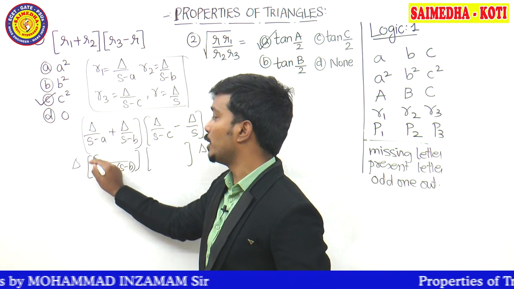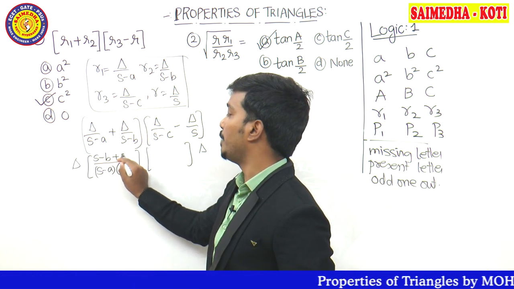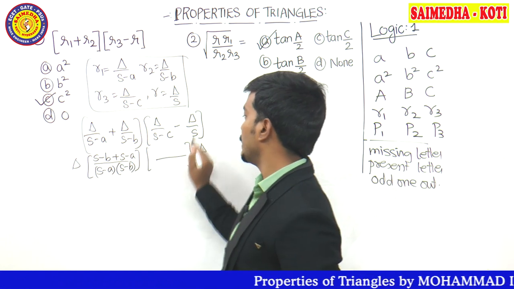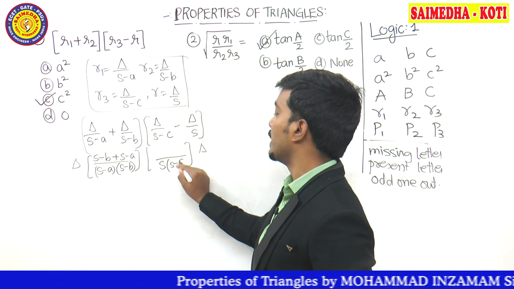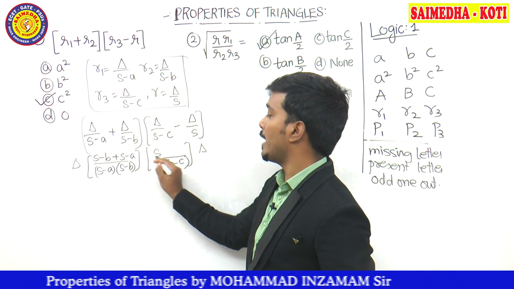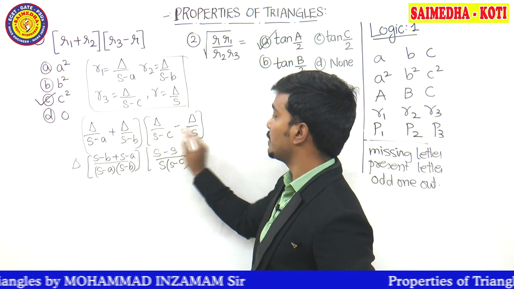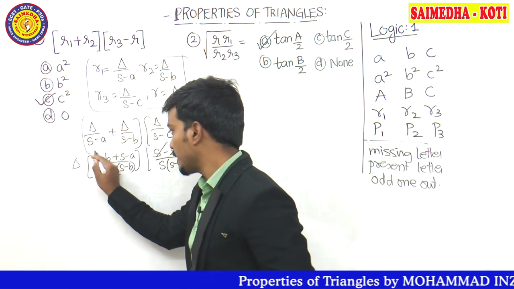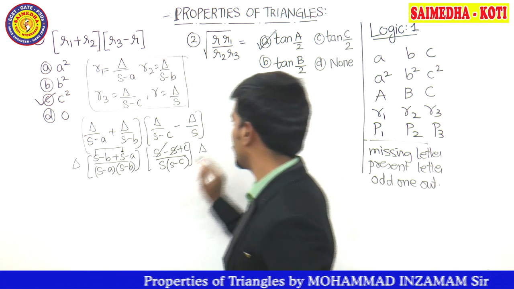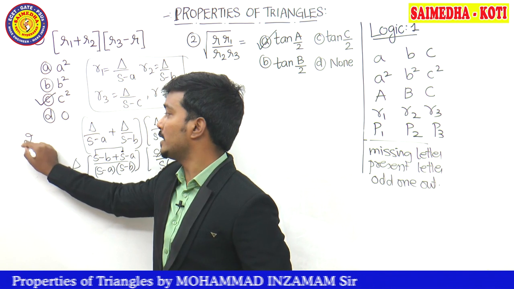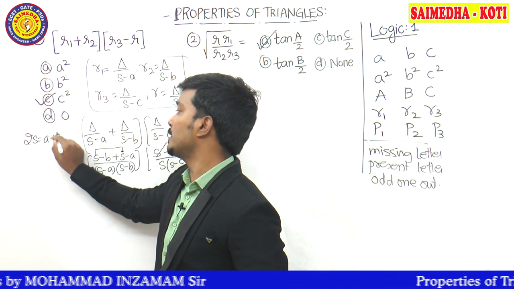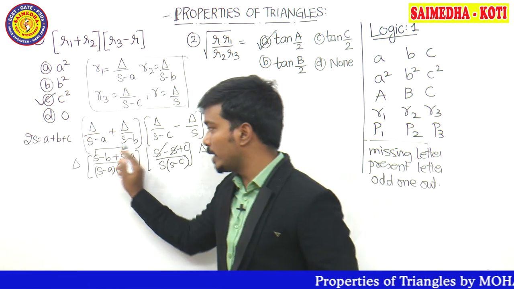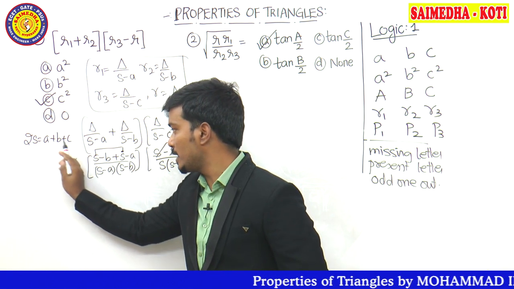In the numerator, what is going to happen, guys? S minus B plus S minus A. In the denominator here, S into S minus C. Here it is going to become S minus S plus C. S minus S cancels. S plus S is 2S. You should know this formula that 2S is equal to A plus B plus C.